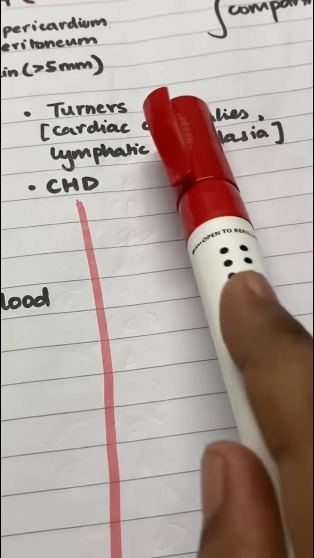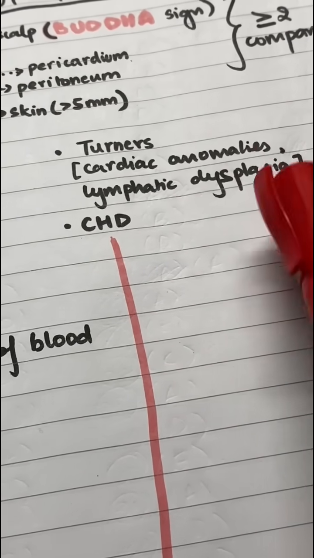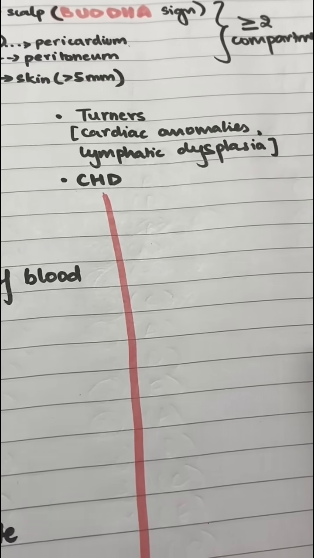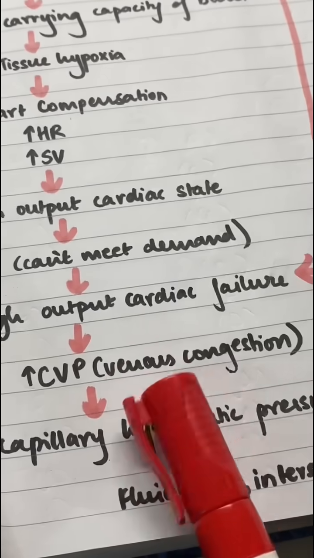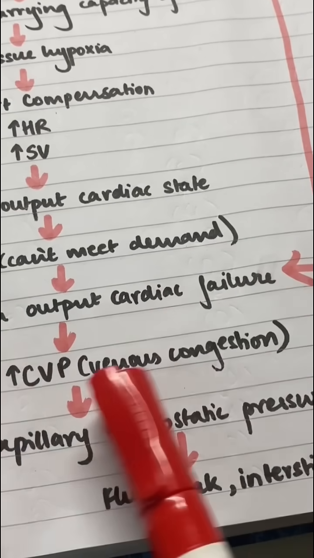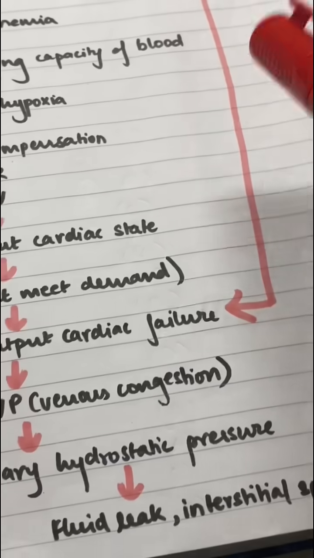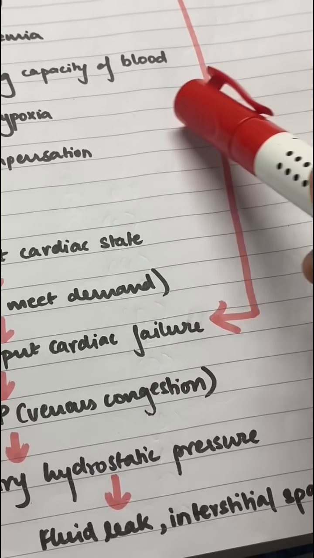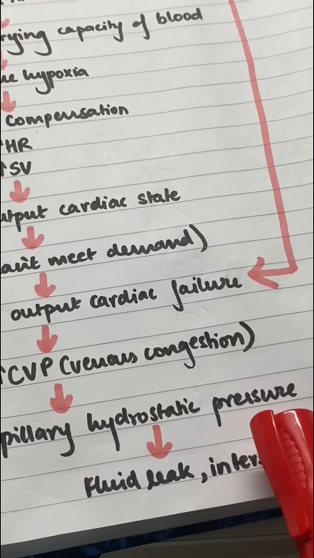And in cases such as Turner syndrome or any other trisomy or in congenital heart diseases, sometimes there are cardiac anomalies and lymphatic dysplasias that also lead to cardiac failure in the fetus itself. Obviously, since there's cardiac failure, there's a lot of congestion within the system, so there is increased venous congestion. And whatever venous congestion is there, it gets directly reflected onto the capillaries. So, increased capillary hydrostatic pressure happens. That causes your fluid to leak into interstitial spaces, it causes edema, and it finally causes hydrops.